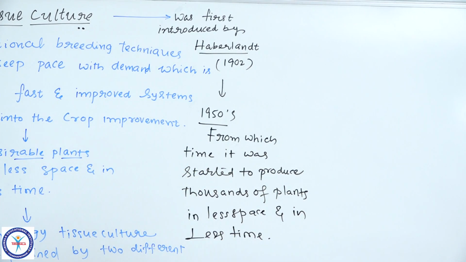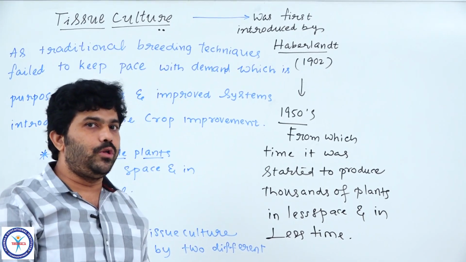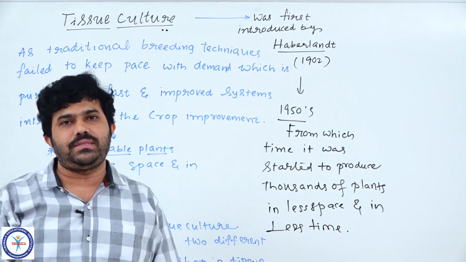Okay, students, have a look at this particular method and technology, tissue culture, and how it obtains desirable plants, producing them in less time and less space.